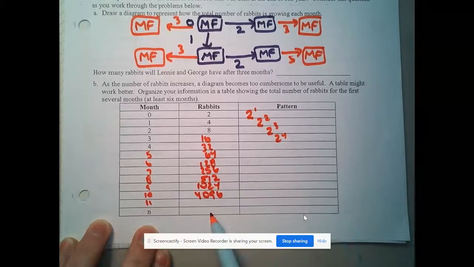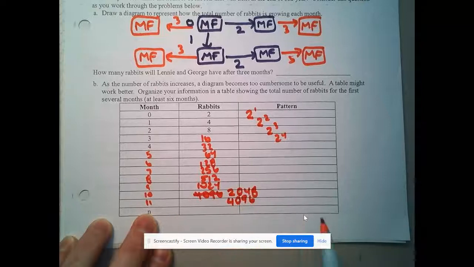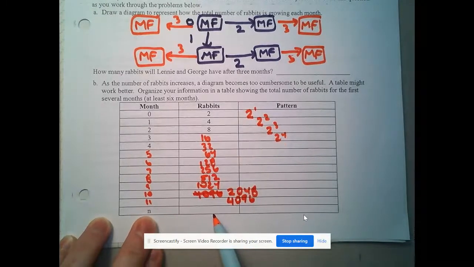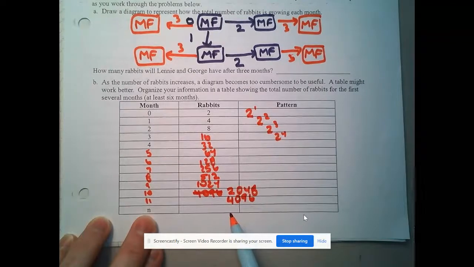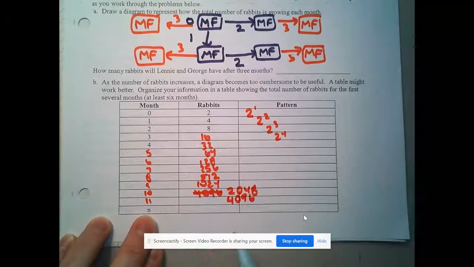Now the question, I missed one. I definitely missed one. 512, 1024, right here, 2048, and then 4096. So the question becomes, how do we determine the number after n months? We're just looking at a year, which is why we stopped at 11, because month 0 would actually be January, and then February, and then March. So by the time you get to 11, that's actually December.